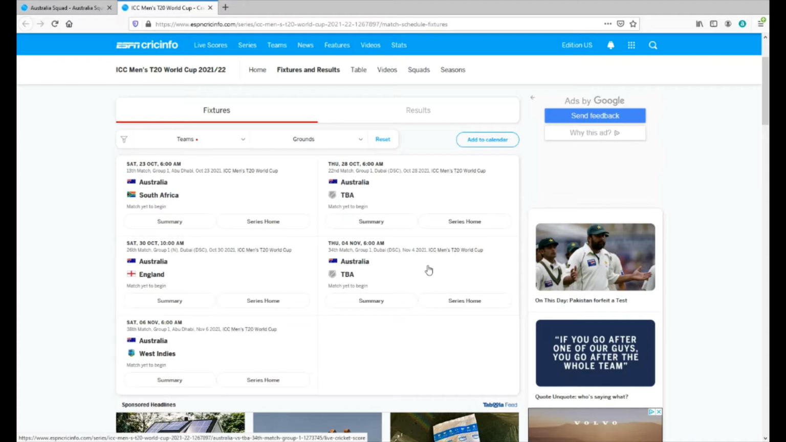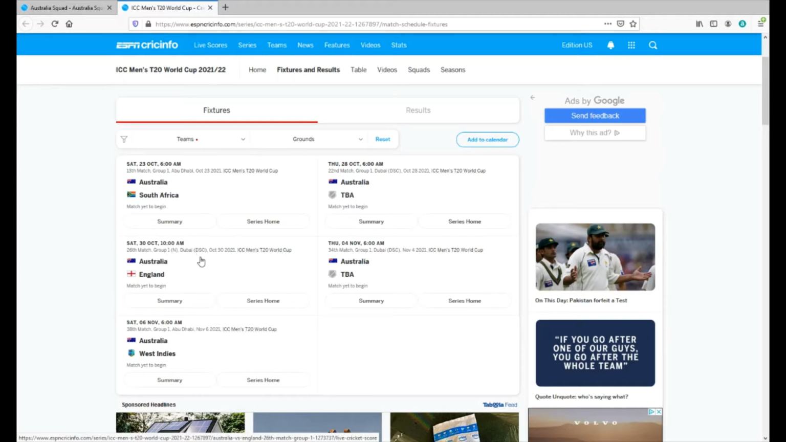Australia. These boys have not won a T20 World Cup ever. So they're going to be starting their run on October 23rd against South Africa. Of course, Australia is in Group 1. They have South Africa, England, West Indies in their bracket. So they're going to start it off on the 23rd against South Africa. That's going to be a good game. Their next matchup's on the 28th, to be announced. That's going to be one of the lower teams after we find out who qualifies.